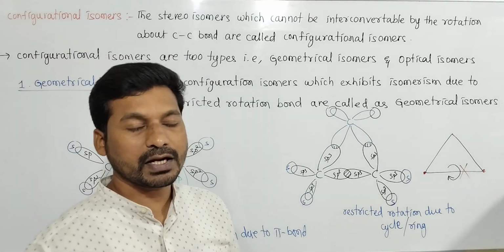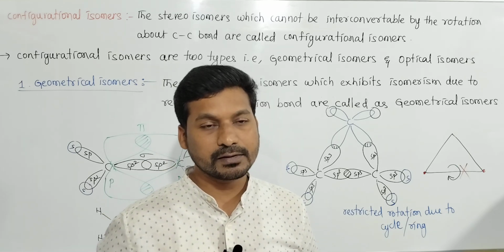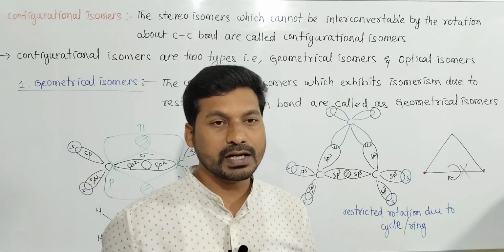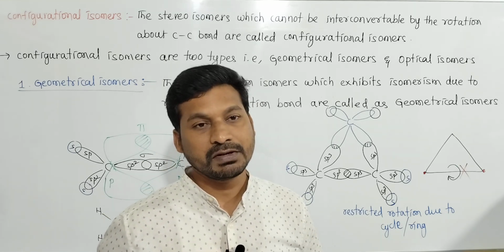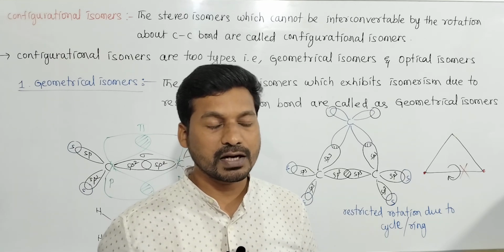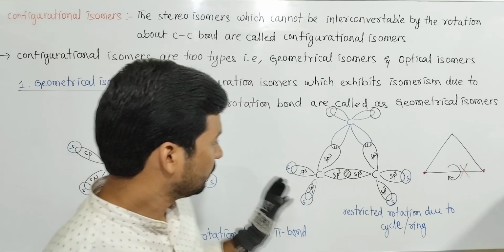We will see geometrical isomerism in alkenes, cumulative alkenes, that means allenes, cycloalkenes and spiro compounds. First take this one.